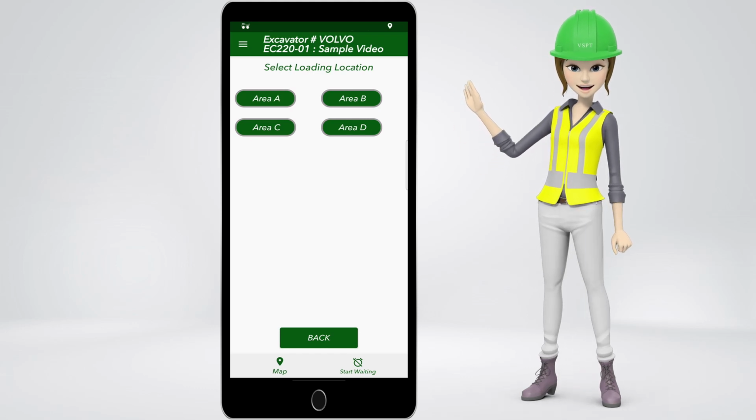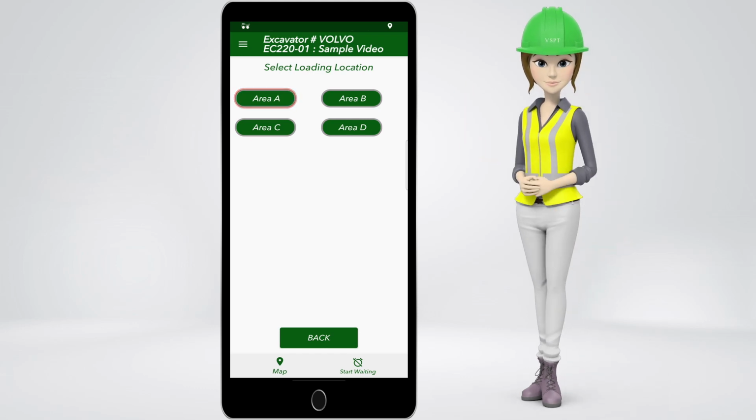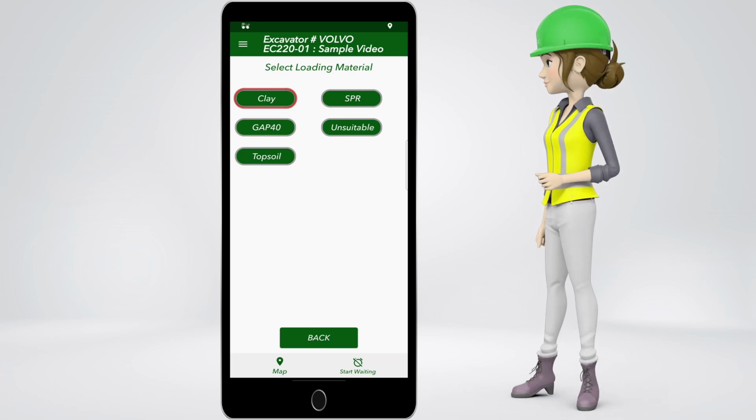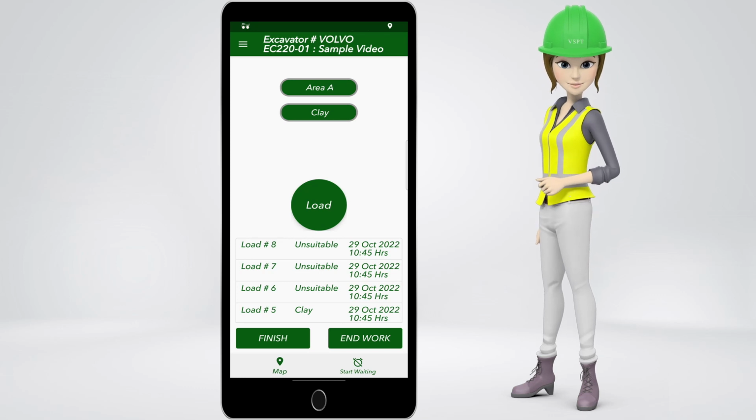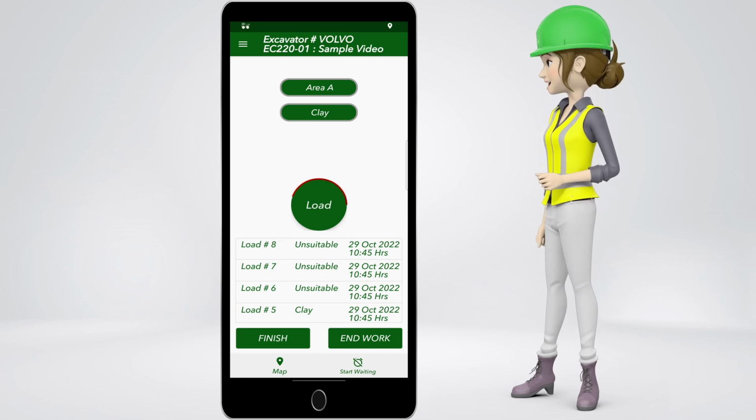Select the loading location, let's pick area A. Select the loading material, let's pick clay. Now the operator can load as much as needed, and the app will store the data of the time by clicking on load.